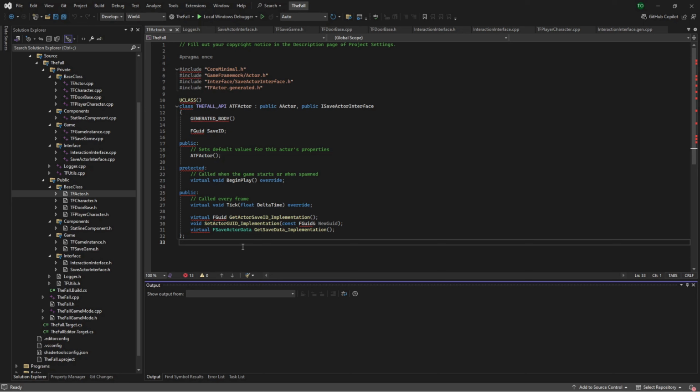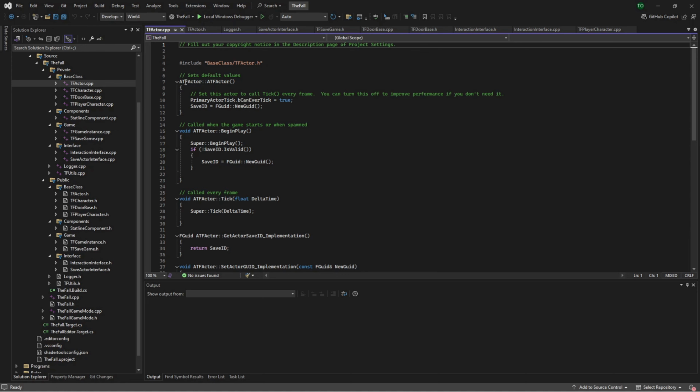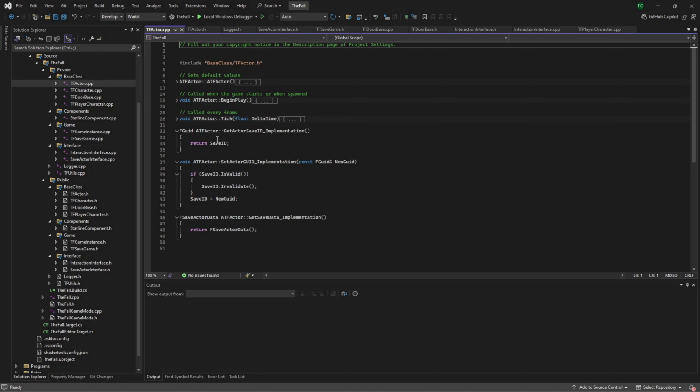I thought I'd left this run long enough. But part of the reason why is we don't have all of the save interface fully defined. If we look into the TF actor source file, you can see we just have the very basics. We're not actually returning any save data, anything like that. So there's no actor transform or anything like that. Stuff is getting reset back to the origin of 0,0.